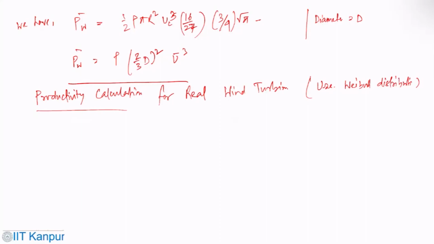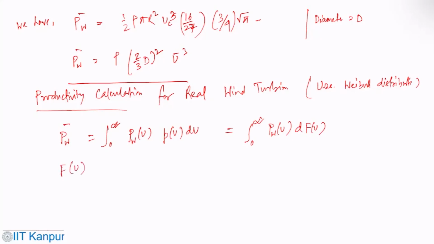So here what we have, the PW bar would be the integral from 0 to infinity of PW(u) p(u) du. Using the cumulative distribution function, we can write PW(u) dF(u), and for the Weibull distribution, F(u) is 1 minus exponential of minus (u by c) to the power k.